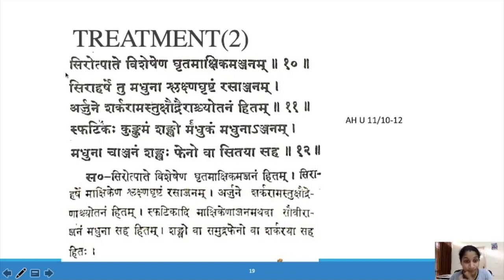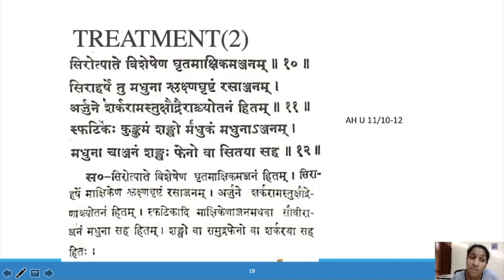So here, the first one is Shirotpada Chikilsa. Shirotpade Visheshena Kridamakshikam Anjanam. So Anjana can be given with Krida and Makshika, so honey and ghee. With that we can give Anjana in Shirotpada.